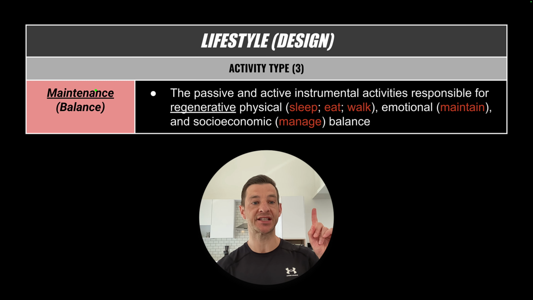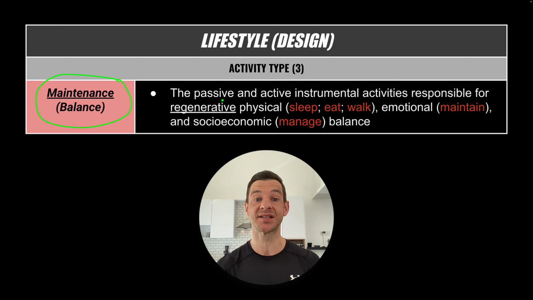So for our first activity type domain, we have activities of maintenance, which can be defined as the passive and active instrumental activities responsible for regenerative physical, emotional, and socioeconomic balance. As we can see, there are 5 total maintenance activities: sleep, eat, walk, maintain, and manage. 3 maintenance activities in the physical dimension, 1 in the emotional dimension, and 1 in the socioeconomic dimension.